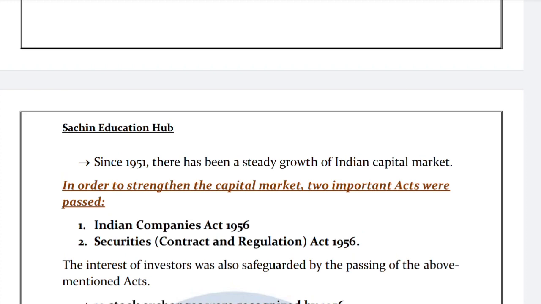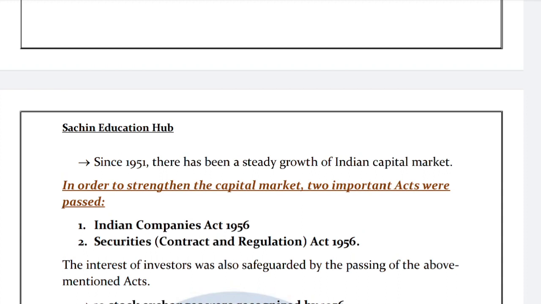This is also a reason. But the major reason behind the growth of stock exchanges, to strengthen the capital market, was that two important acts were passed by the government since 1951. What were these two acts? One is the Indian Companies Act 1956, and the other one is the Securities Contract and Regulations Act 1956.